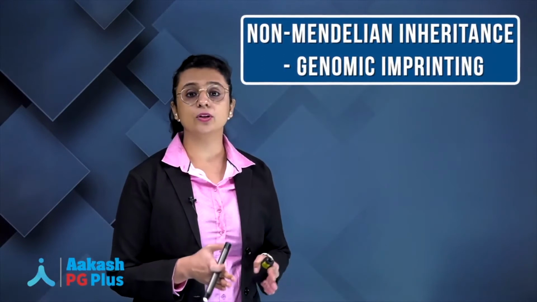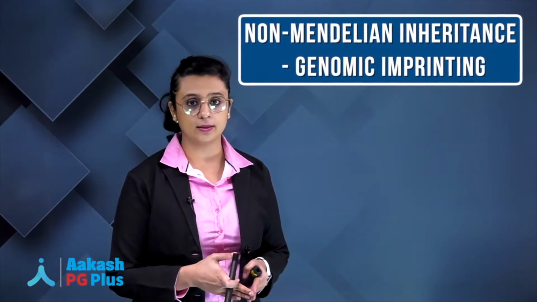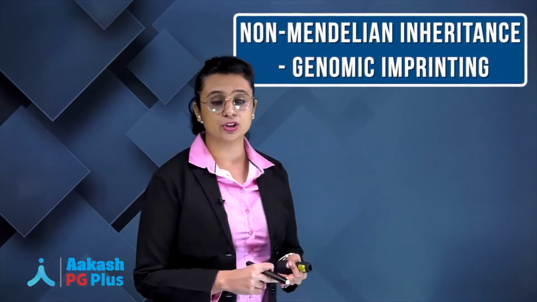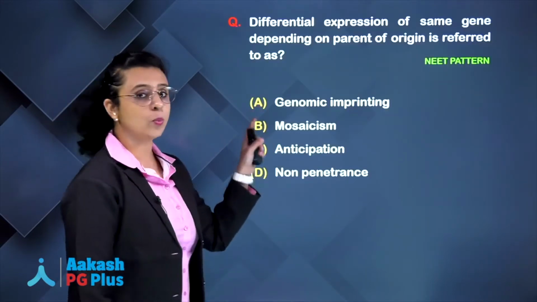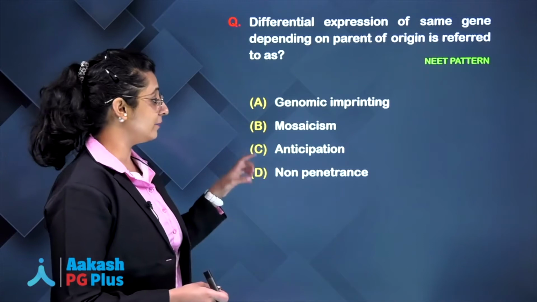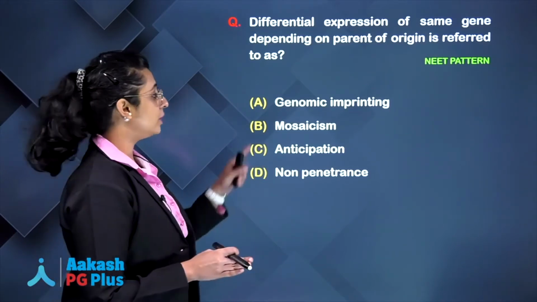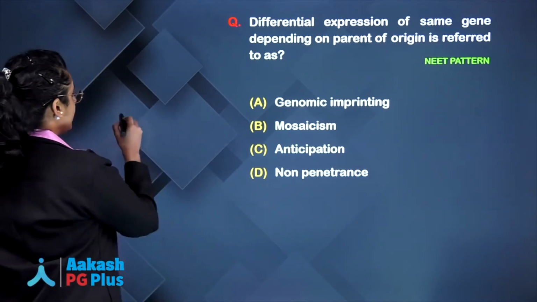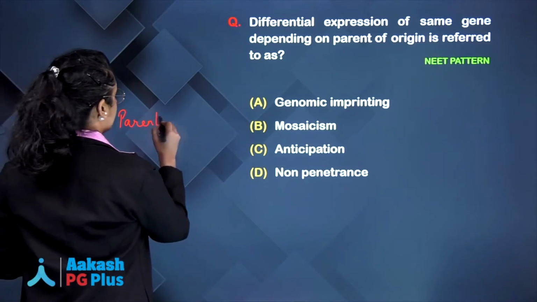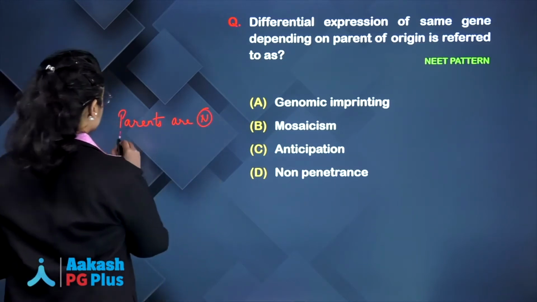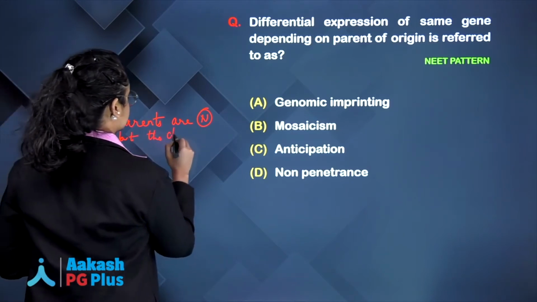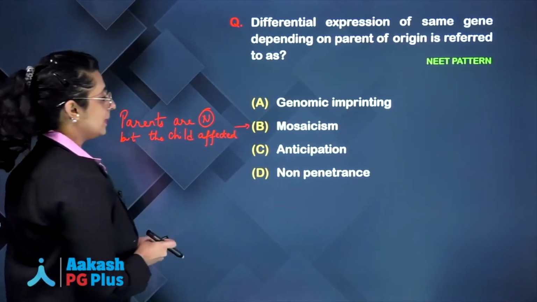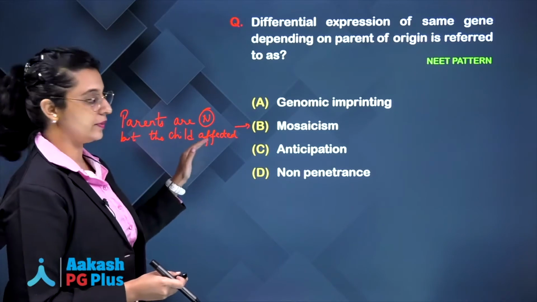Students, till now we have covered two very important examples of non-Mendelian inheritance, that are germline mosaicism and trinucleotide repeat mutation. We will see the third example, which is genomic imprinting. Now, I told you one single line for each of these examples that will help you answer the question in your exam. If you remember my previous class, I told you if you see in your question a line which says parents are phenotypically normal but the child is affected, then your answer will be germline mosaicism. Clear? Germline mosaicism. Parents are normal but the child is affected.